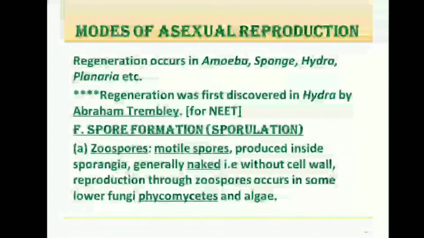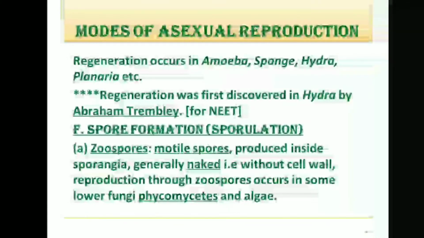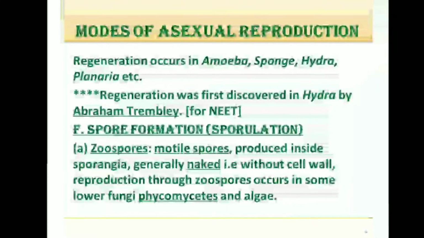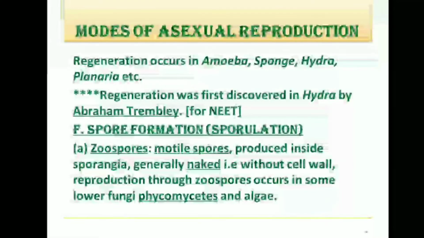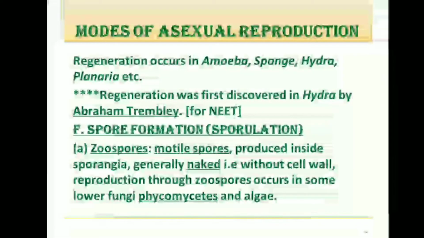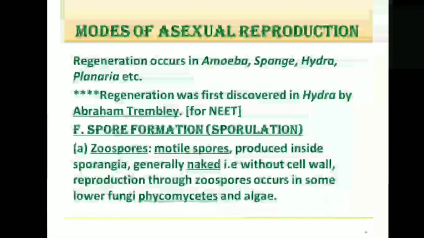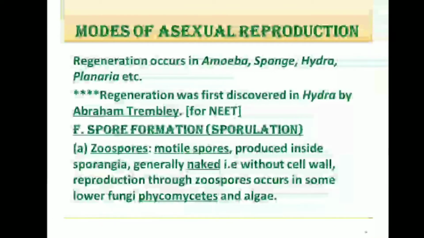Regeneration occurs in amoeba, sponge, hydra, and planaria, etc. Here again, I have mentioned an important point for NEET, that is, regeneration was first discovered in hydra by Abraham Trembley. Okay. Then the next mode of asexual reproduction is spore formation or sporulation.